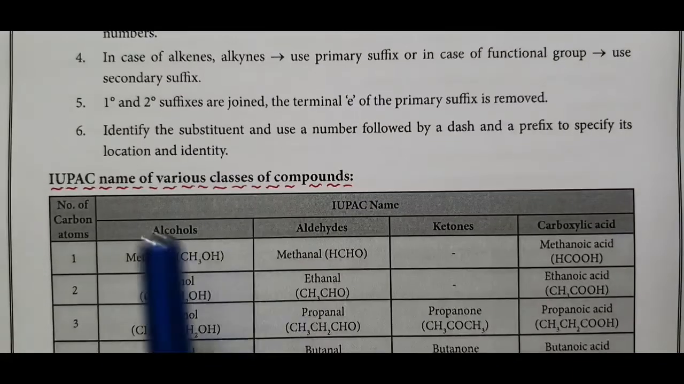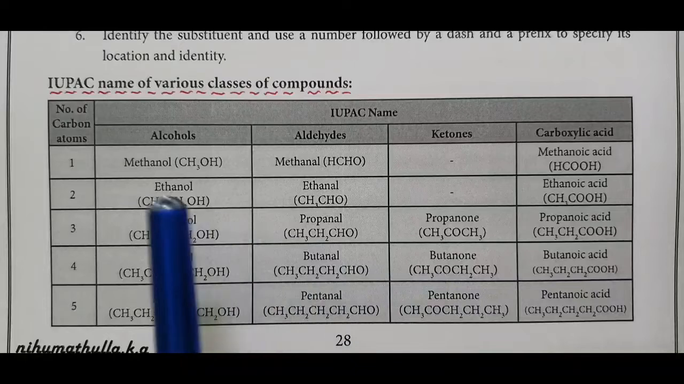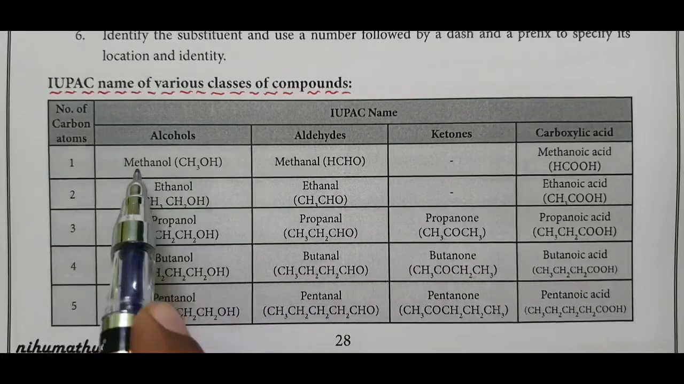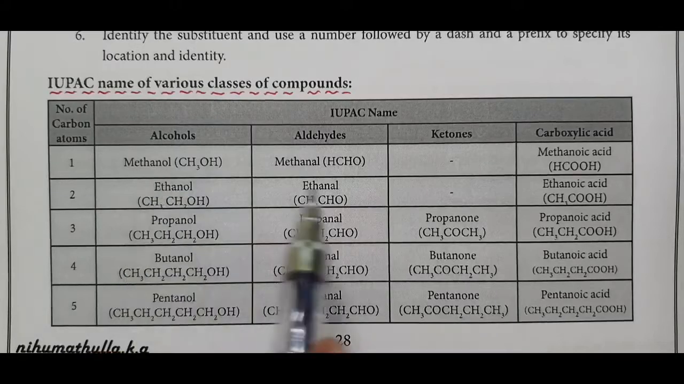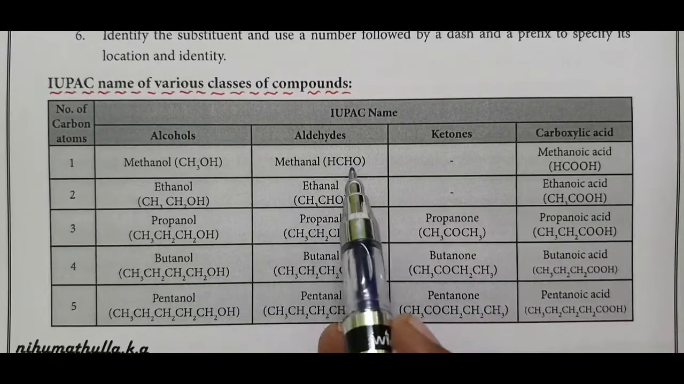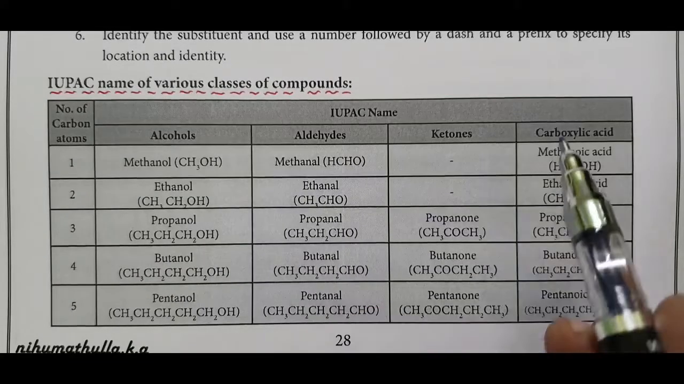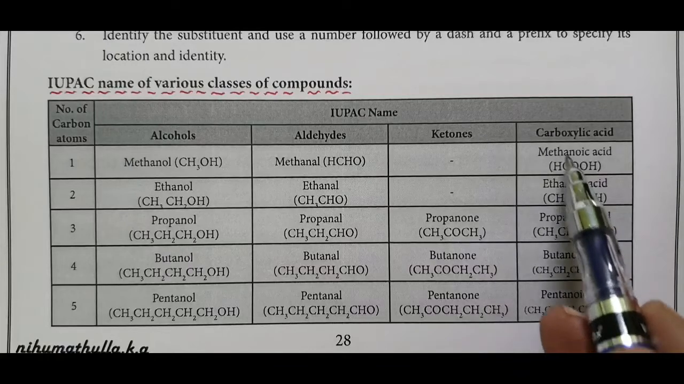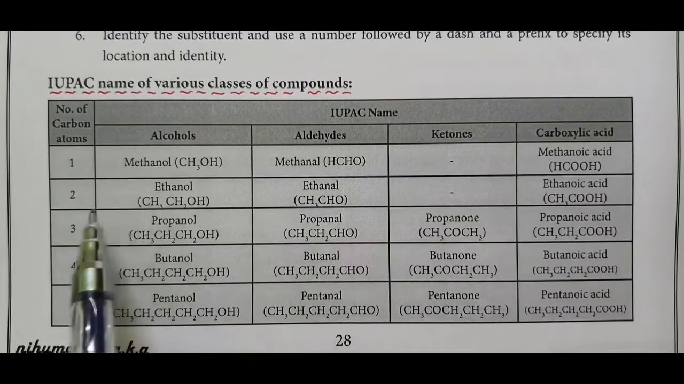Now, the IUPAC names of various classes of compounds. First, one carbon: meth always comes with ane, methane. For alcohol, OH ends with ol, methanol. For aldehyde, one carbon meth, ane, aldehyde name ends with al, methanal. Then HCOOH, one carbon meth, ane, acid name ends with oic acid, methanoic acid.